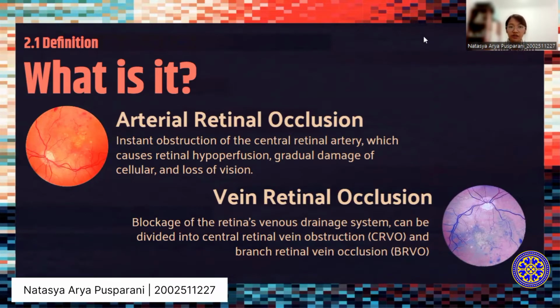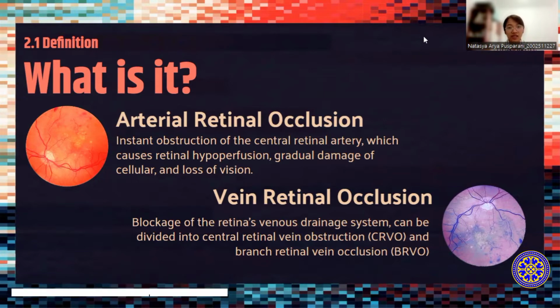Here I'll be explaining about the definition of artery and vein retinal occlusion. Firstly, the artery retinal occlusion or central retinal artery occlusion, CRAO, is an instant obstruction of the central retinal artery, which can cause retinal hypoperfusion, gradual cellular damage, and loss of vision. The degree of severity and duration of retinal ischemia will determine retinal survival.